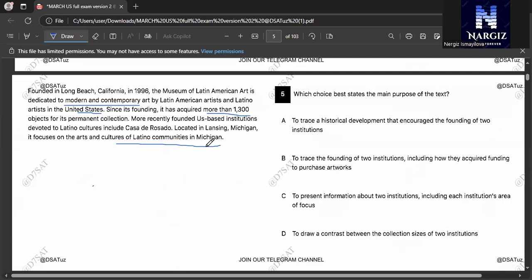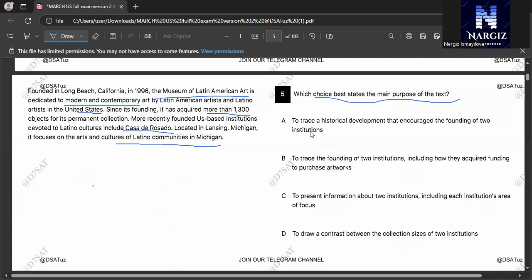Okay, let's pay attention to our paragraph. This passage discussed two institutions, the Museum of Latin American Art, the first one, and Casa de Rosado, this one. And the best answer should summarize the passage focus. Let's begin. Which choice best states the main purpose of the text? We should find what this passage is talking about.